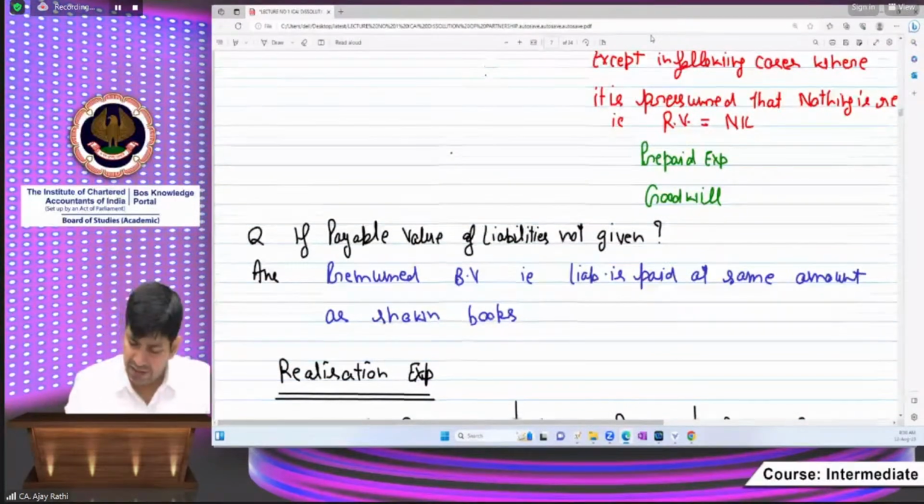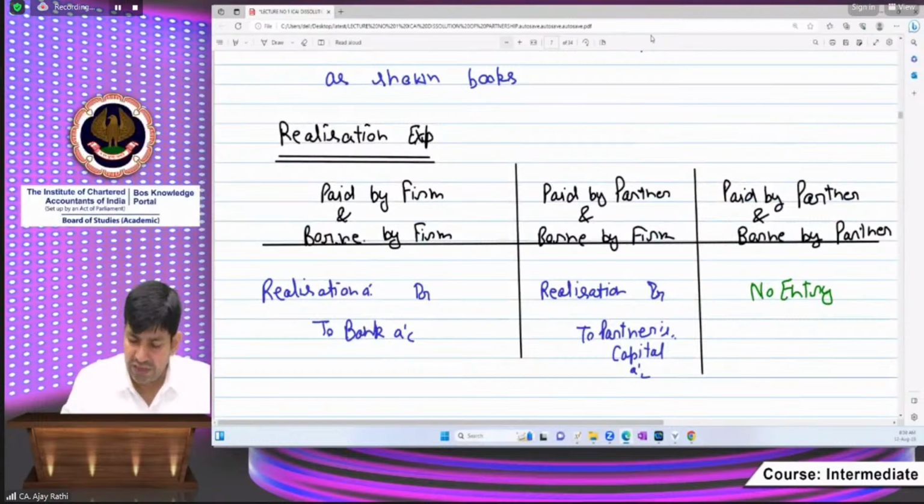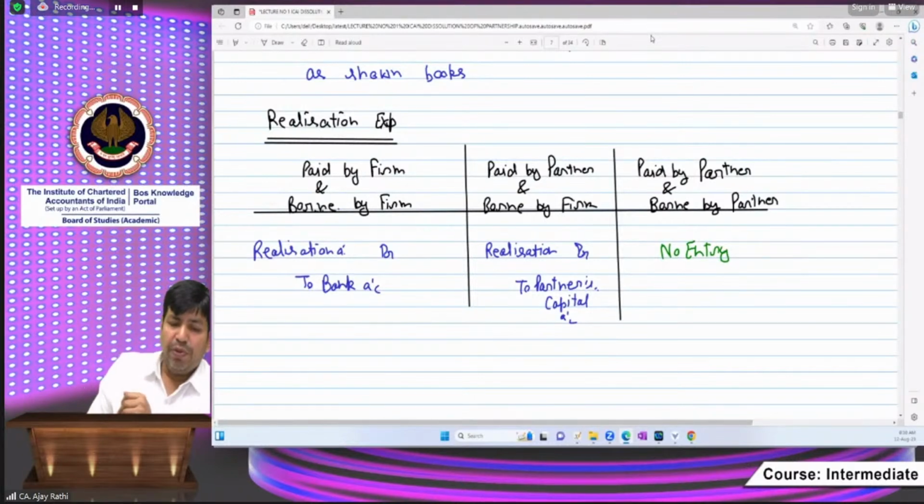We are starting the question practice, but this is the last discussion. Without discussion, I cannot move to the question. Realization expenses. You know, in case of realization, some expenses are there which we have to pay to realize the assets, like commission, etc. Paid by firm, borne by firm.